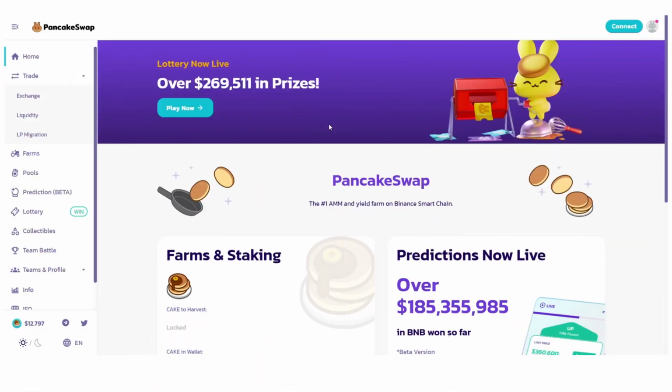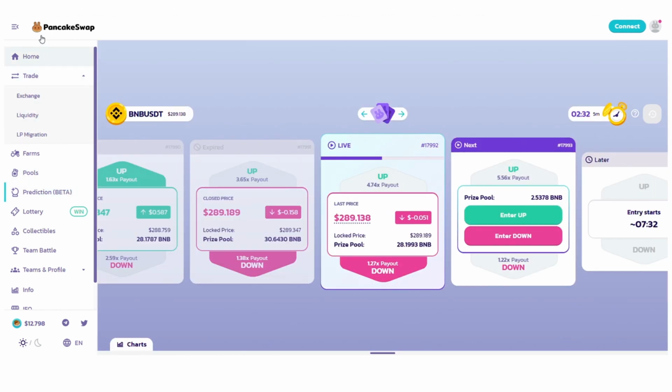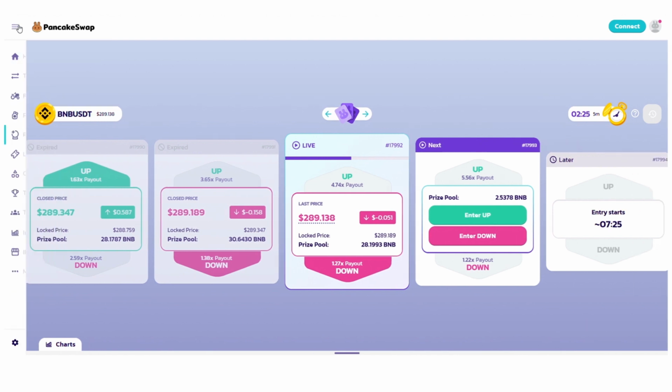features we're going to cover are more or less explicitly gambling, so we're not so much advocating for them as, again, educating you about them. These are the prediction and lottery features on the site, and both are very straightforward. The prediction game simply involves users betting Binance Coin, or BNB, on whether the price of BNB USDT will go up or down by the end of that round. Each round is 5 minutes, and the side that wins divides up the pot of BNB.